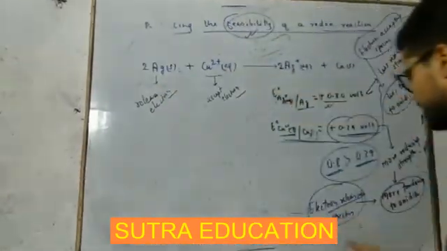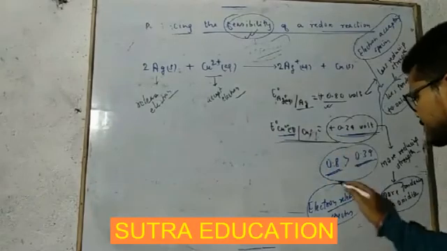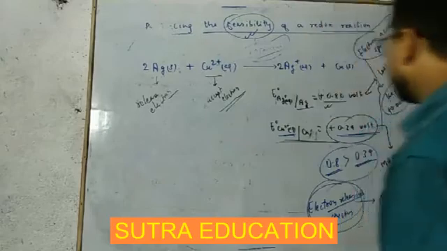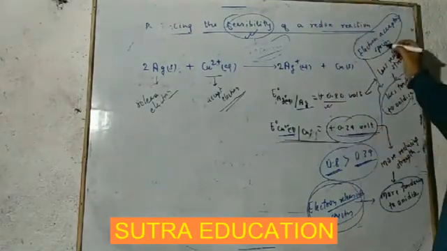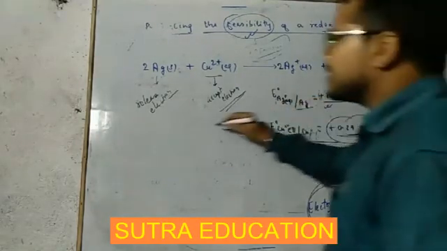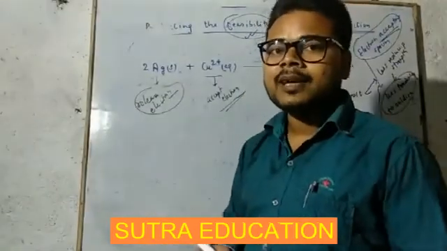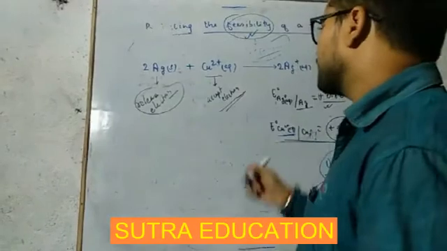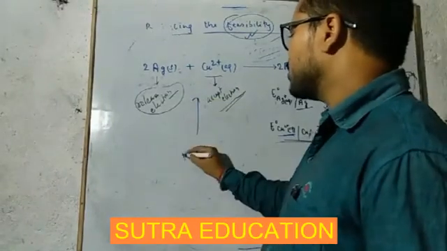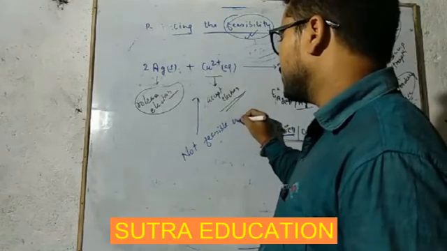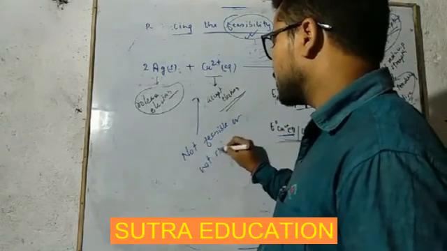We have just seen here, this copper is electron releasing, and here it is accepting electron, and this silver is electron accepting, and here it is going to release electron. So contradictory. So we will say this redox reaction given is not feasible, or not spontaneous.